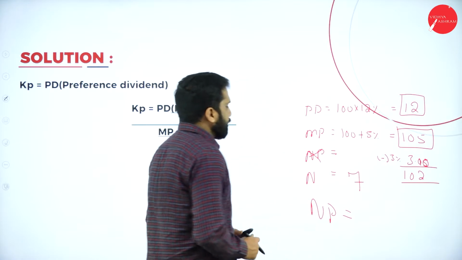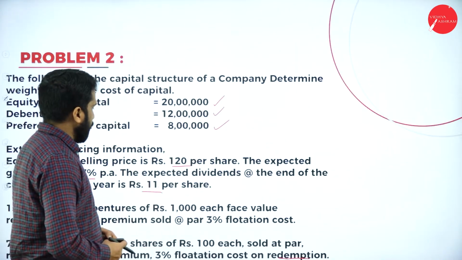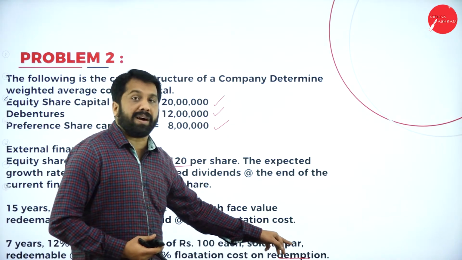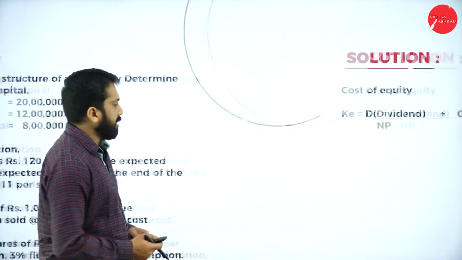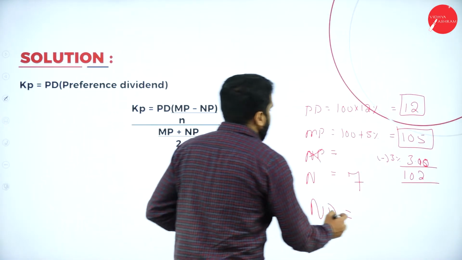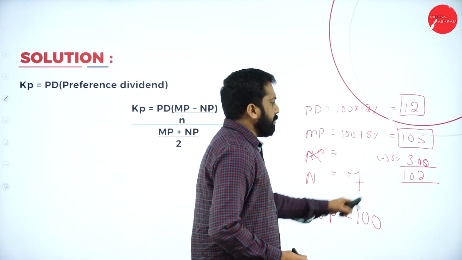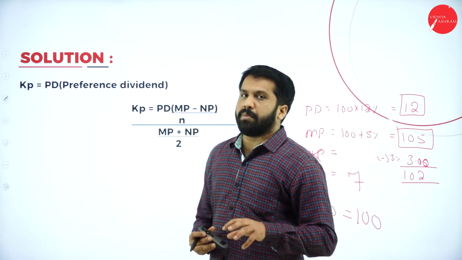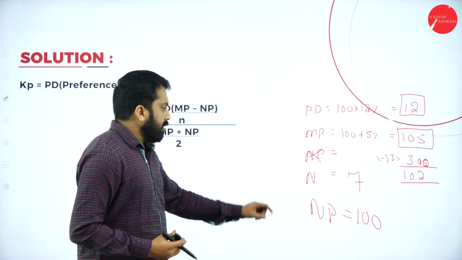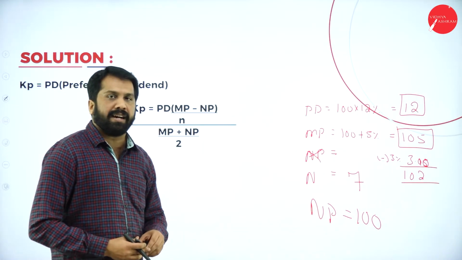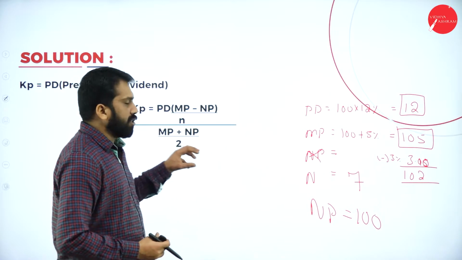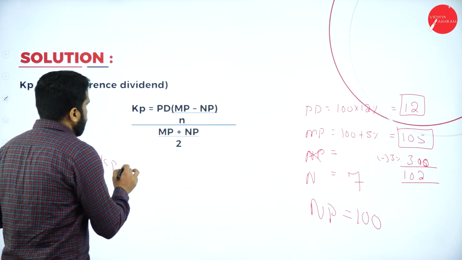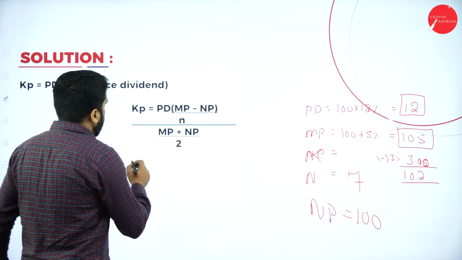Now I'll go for net proceeds. Your net proceeds, they have given sold at par. Par means what? Actual value. Then it will be easy for you. Actual value it is 100. I made this round off because 15 paise we cannot calculate actually. So I'll make it as 102, and your net proceeds, we call it as 100. Now, we got all the information.